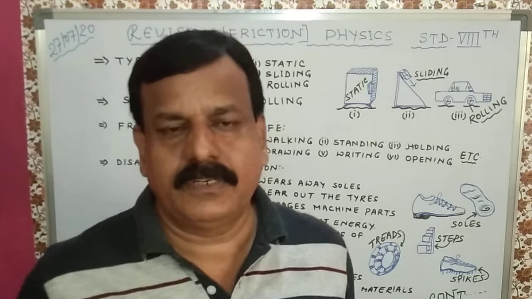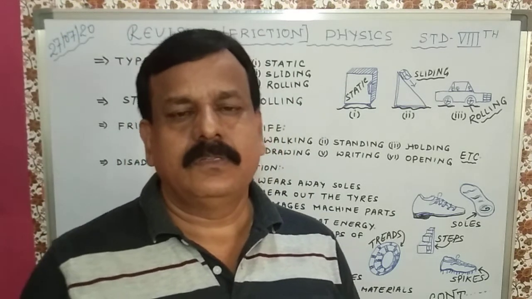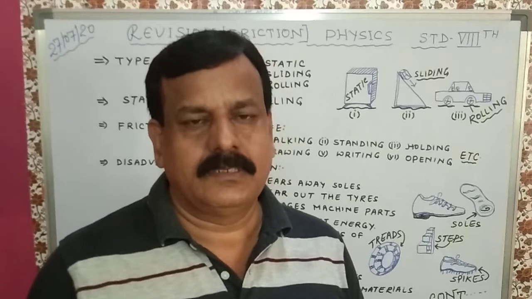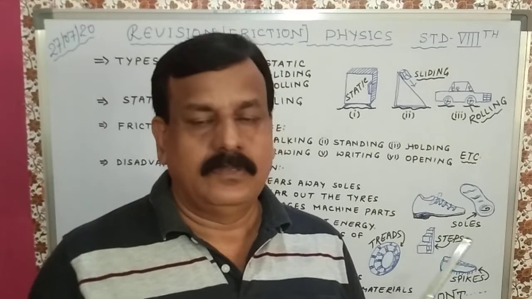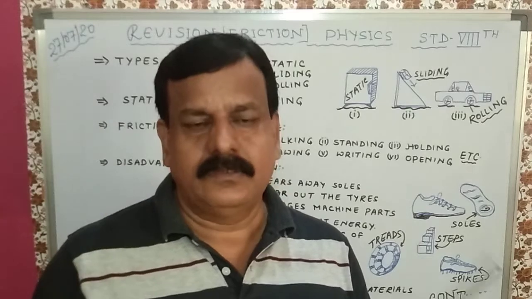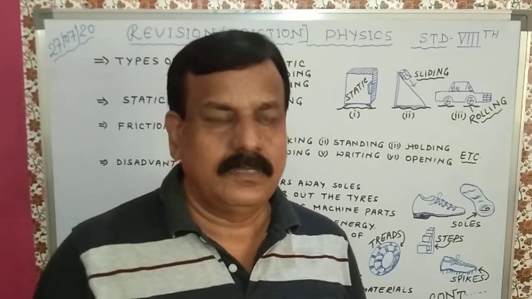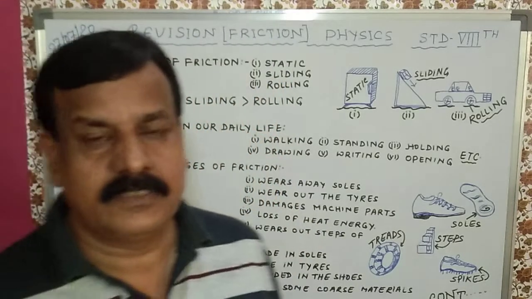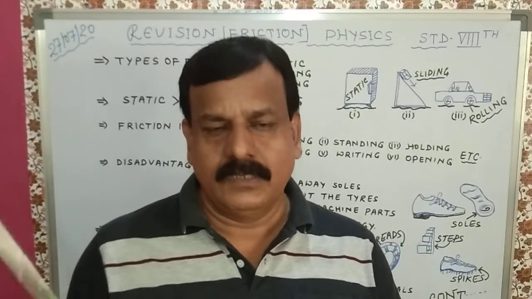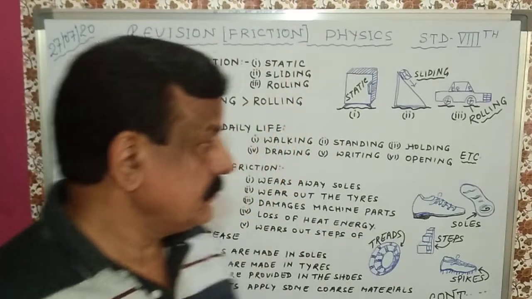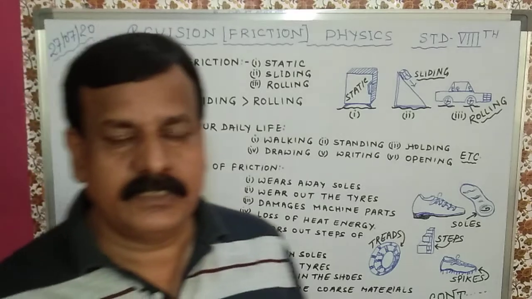There are three types of friction. It depends on the object. If the object is kept stationary, the object is not moving, then it is called static friction. The friction possessed by the object which is kept stationary. Second one, sliding friction.